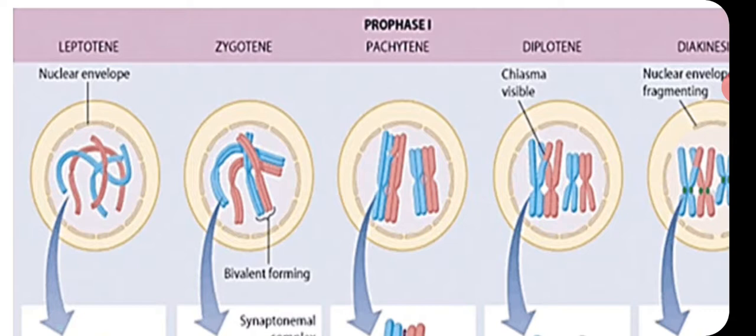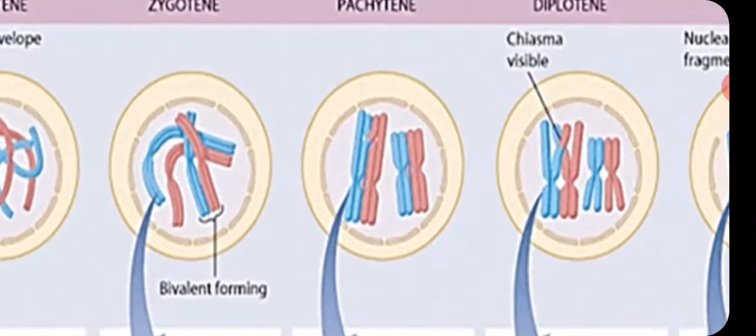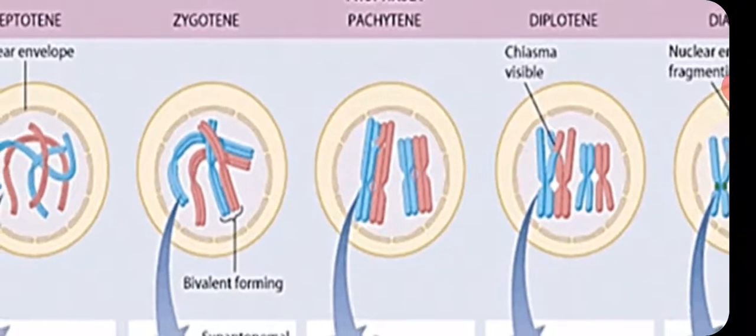So the pairing of chromosomes occurs in zygotene. This pair of chromosomes is known as bivalent chromosomes, and they undergo more condensation to appear very clearly. The next stage is the pachytene stage.